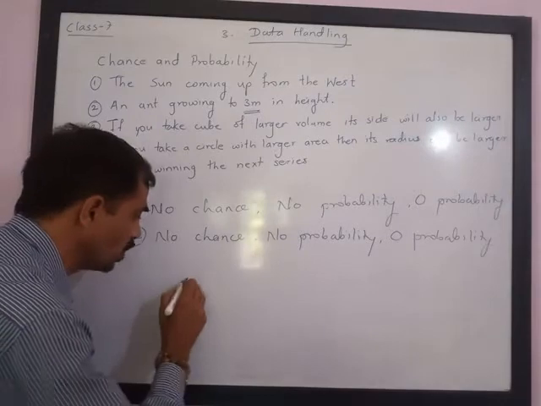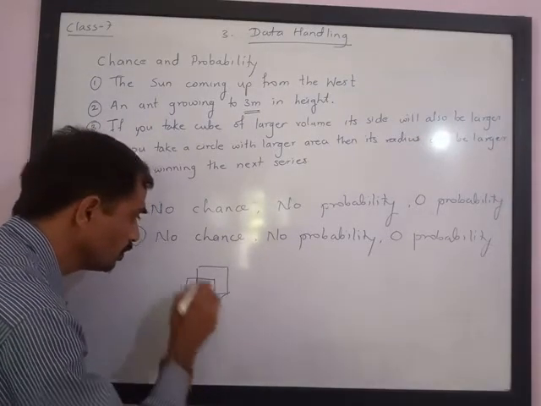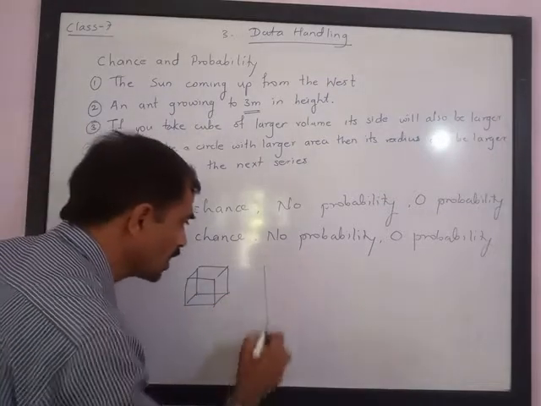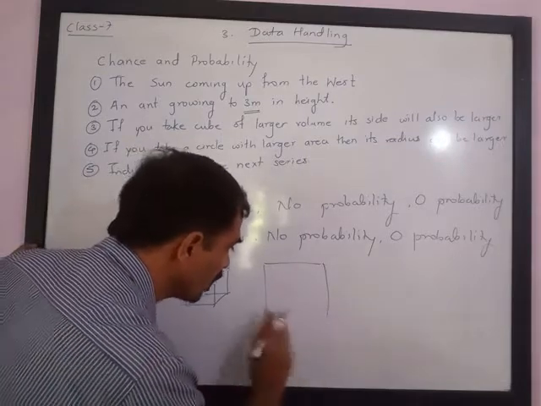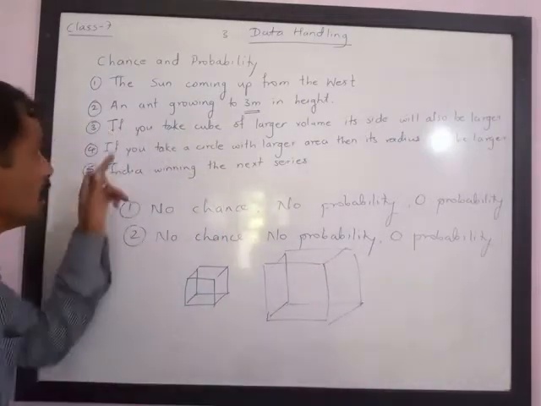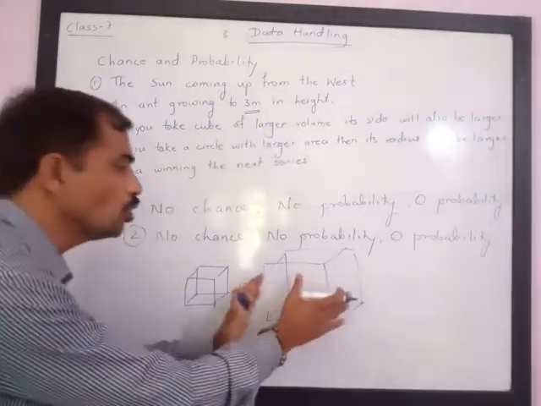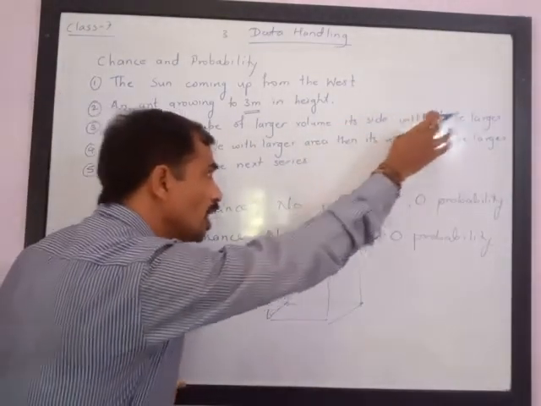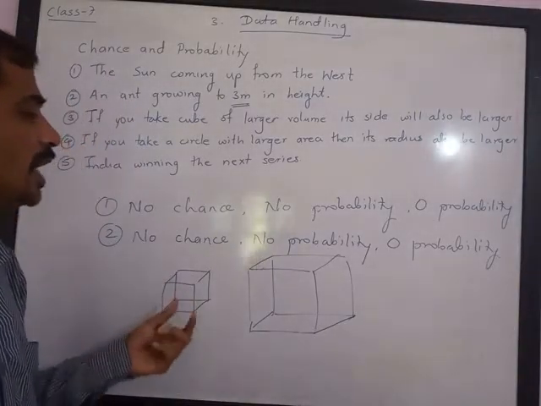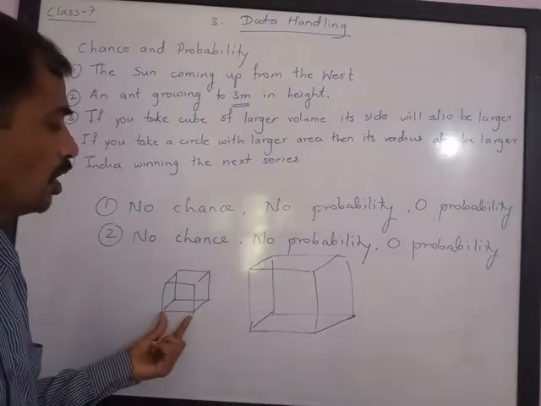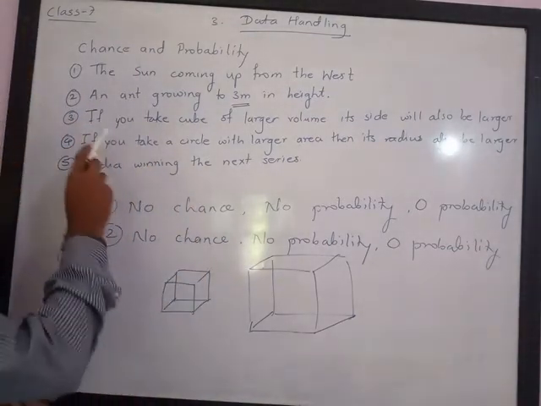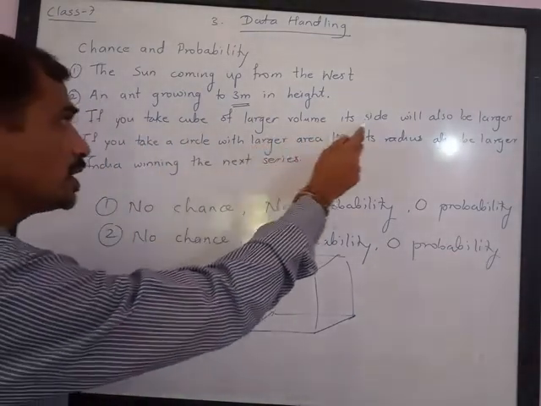The third example is, if you take a cube of larger volume, its side will also be larger. Now let us try to understand the cube. This is a cube, three-dimensional. It has length, breadth and height. Now if you take a cube of larger volume, its side will also be larger. From the figure you will understand, this is a cube with a larger side, this is a cube with a smaller side. This cube has more volume and this cube has less volume.